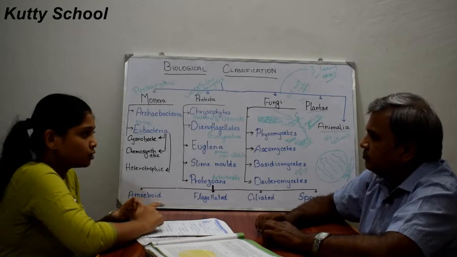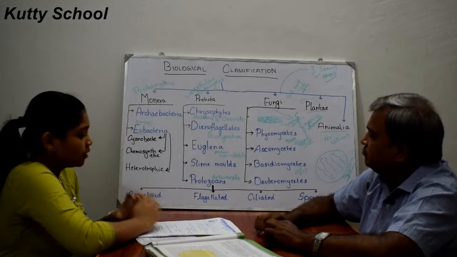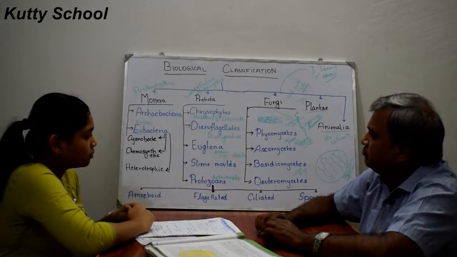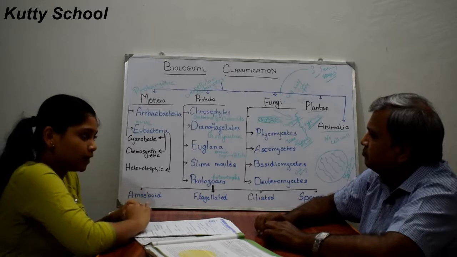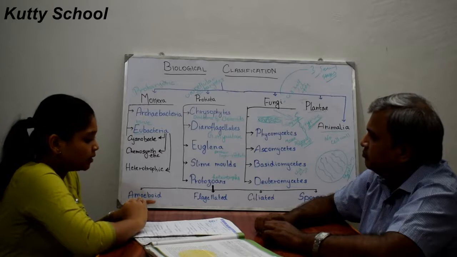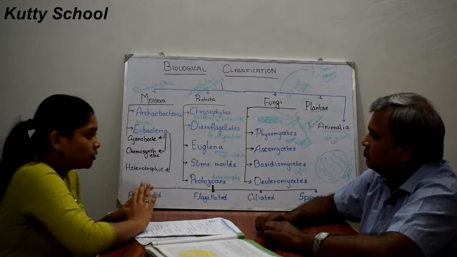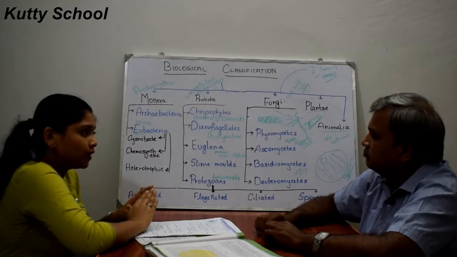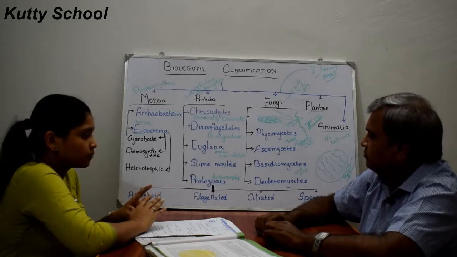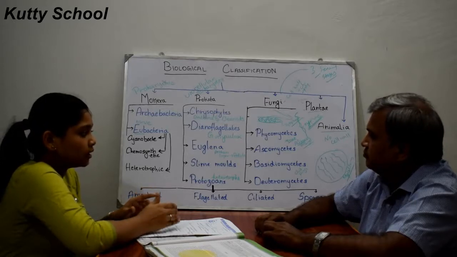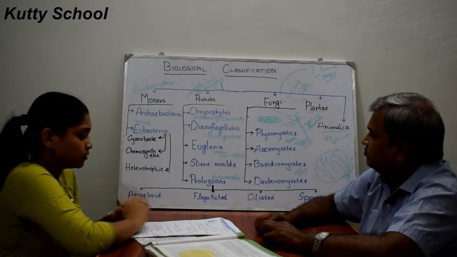Saccharomyces is also unicellular. These ascomycetes may be saprophytic, parasitic, or coprophilous. Coprophilous fungi grow on dung. So these three kinds are available in ascomycetes.